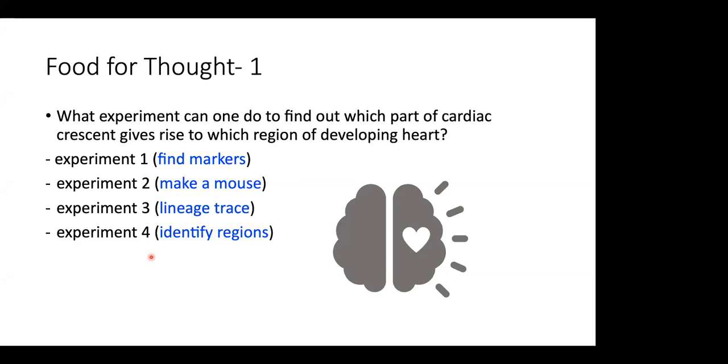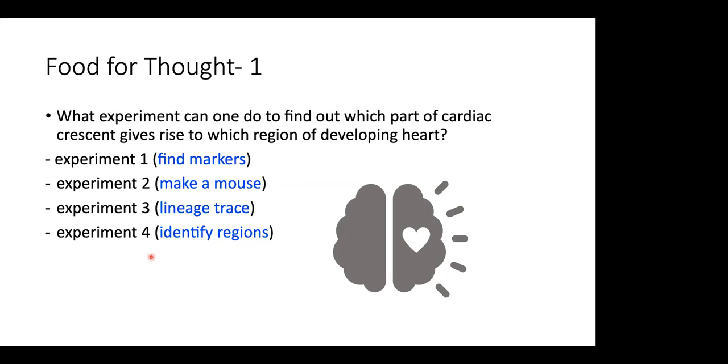And how will I do that? You can take a more candidate approach where you take a bunch of markers and just test them on sections or on organs, and do immunostaining or in situ hybridization, and come up with markers that either label the first heart field or the second heart field.